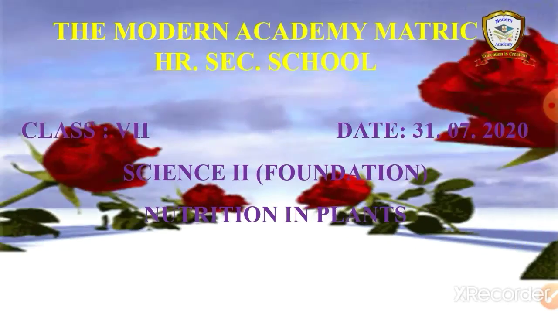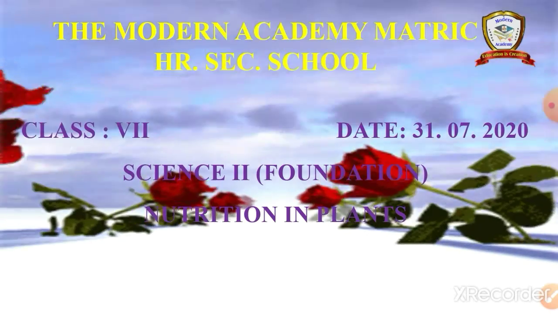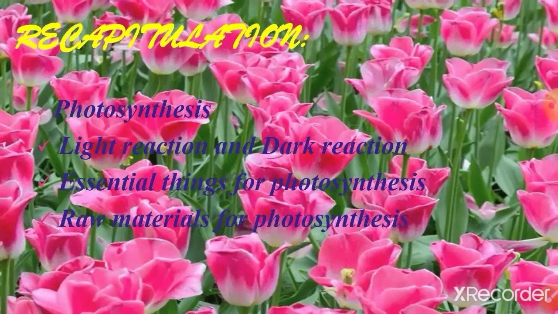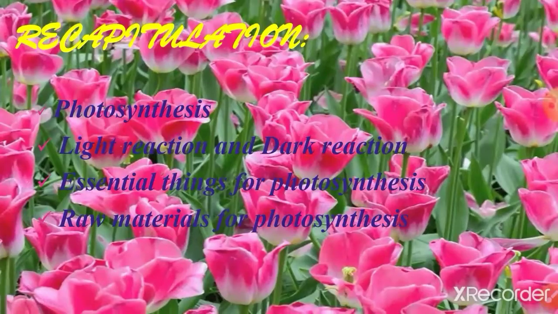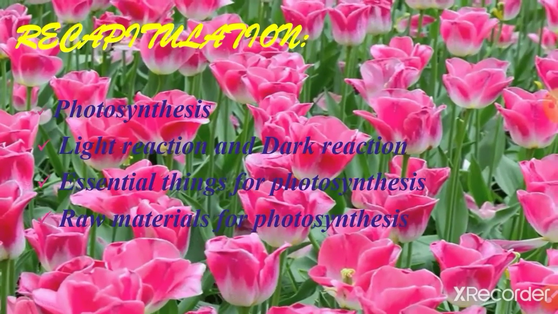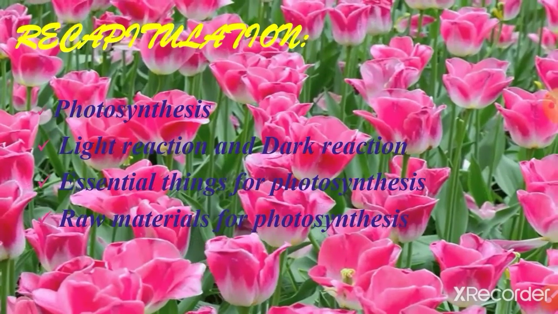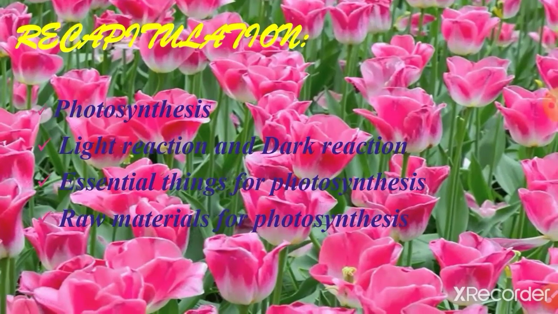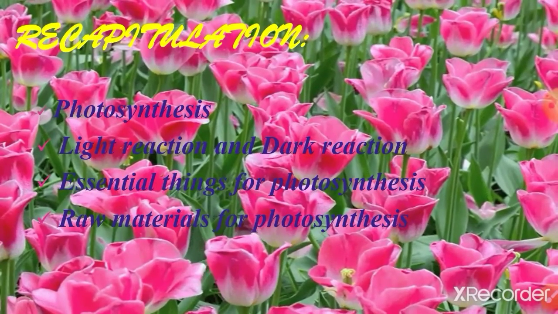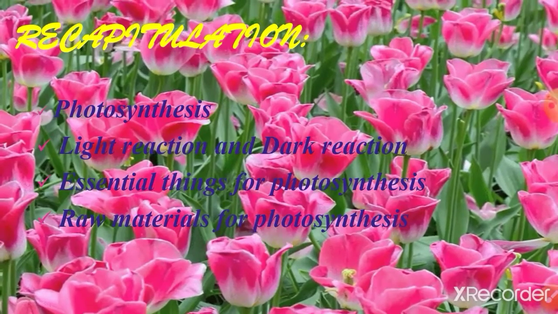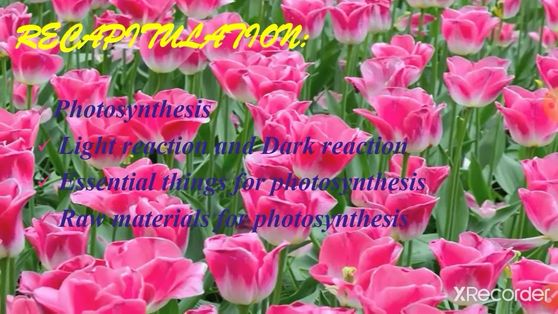Before we move on to our new topic, shall we recall our previous topic once? Photosynthesis, light reaction and dark reaction, essential things for photosynthesis, raw materials for photosynthesis. Today also we are going to see about these.